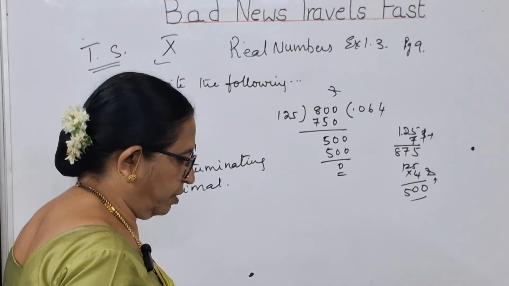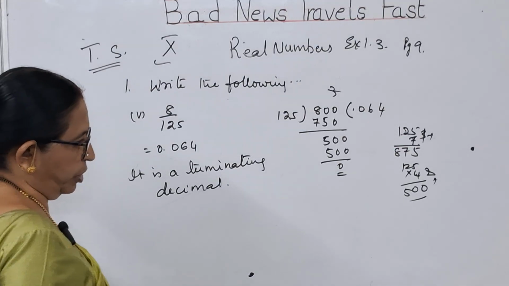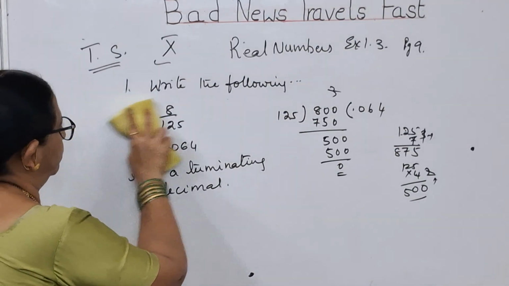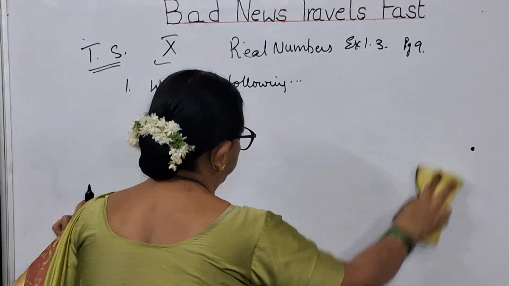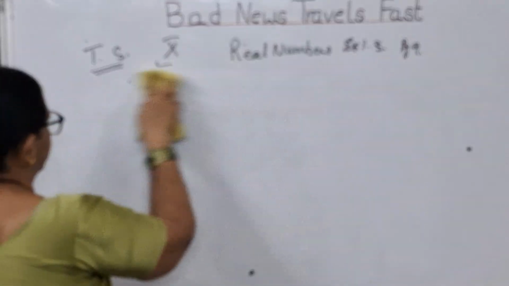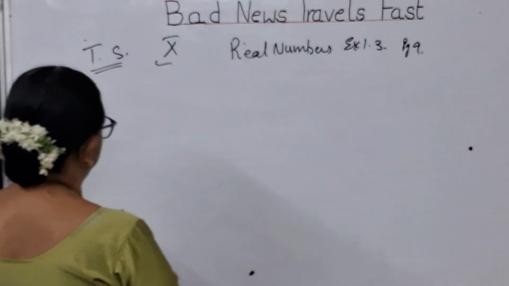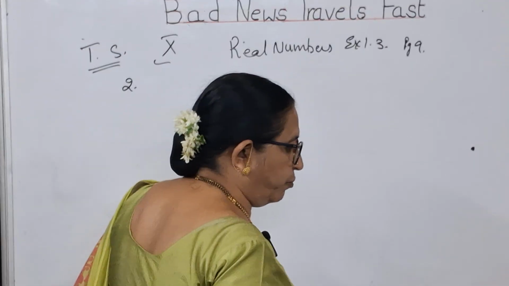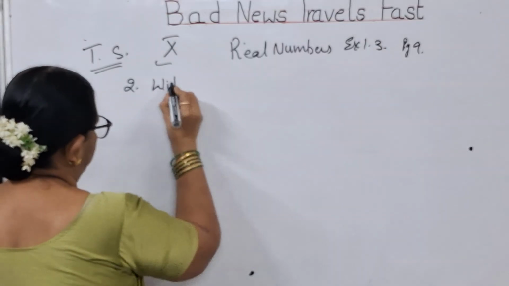So with this, the first part I have completed. The first problem of 1.3 I have completed. Now we will go to the second problem. What is the second problem in it? The second problem here is without performing division. See children, I have already explained to you earlier.